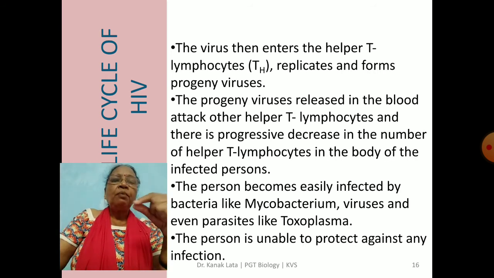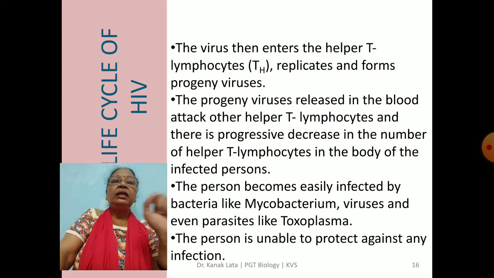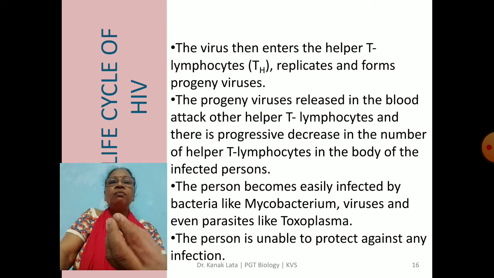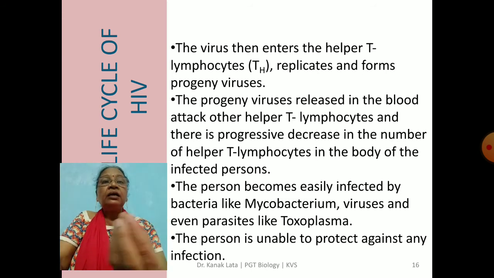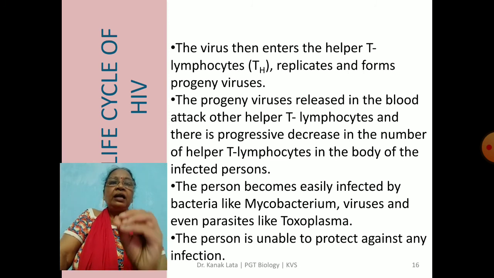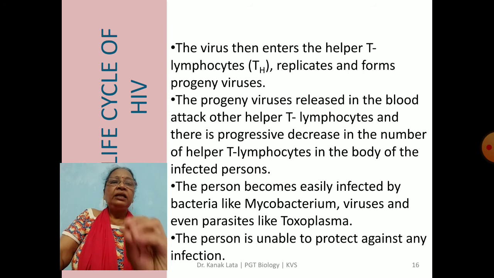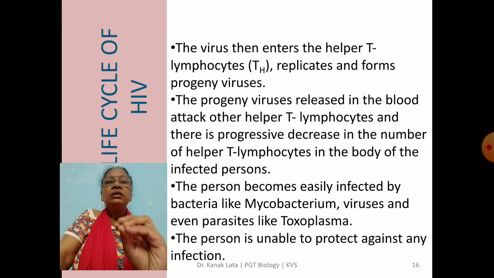Then after the macrophages, the virus enters the T lymphocytes. There again they replicate and form a large number of virus progeny. Then the virus progeny in the blood attack the other T lymphocytes. As a result, there is a decrease in the count of T lymphocytes, and the body deteriorates due to the weakened immune system.